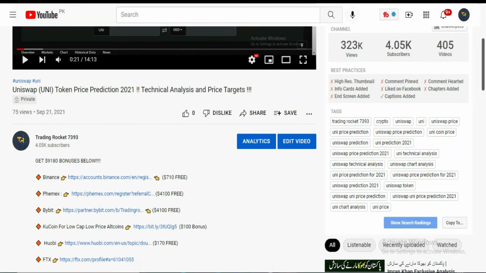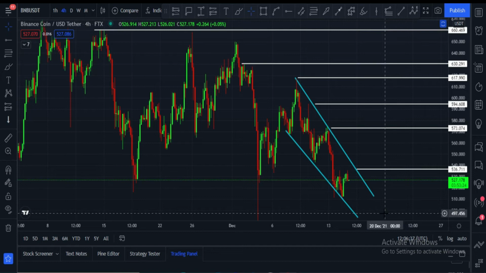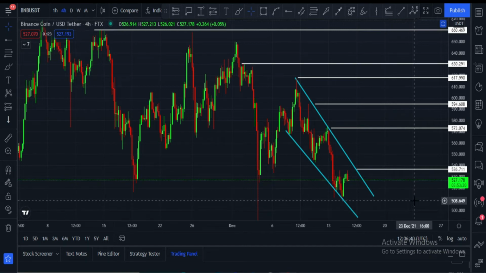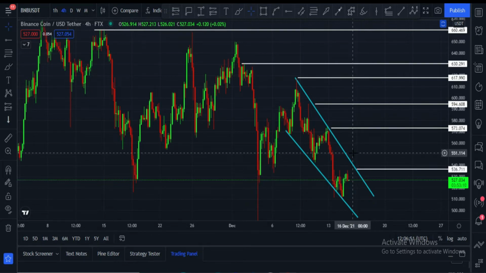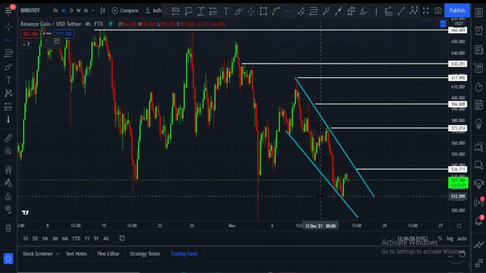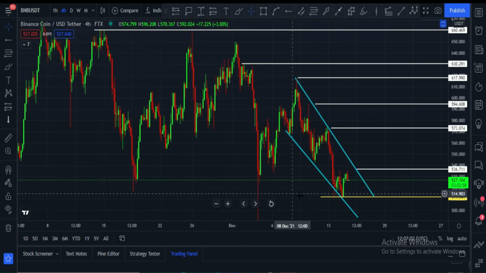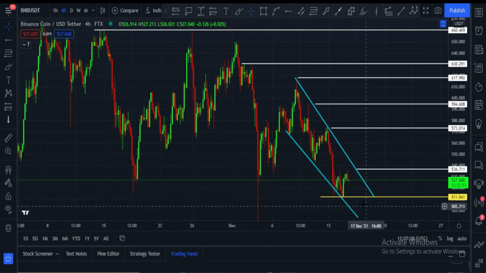Let's dive into the content and let me please show you first chart. This is Binance USDT pair 4-hour chart, and currently Binance coin price is $527 right now. It is facing resistance to break this $536 price zone. Once it breaks this, next target is 550 and after that 573. These are targets, and there is a support zone at the $510 to $511 price zone, and this is a strong support zone. Currently it is in this falling wedge and it is a bullish pattern.